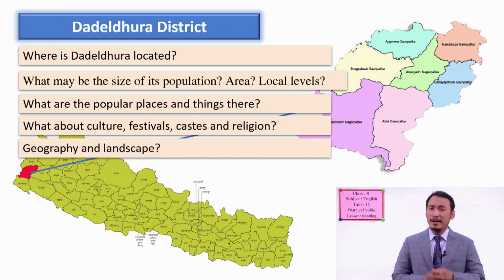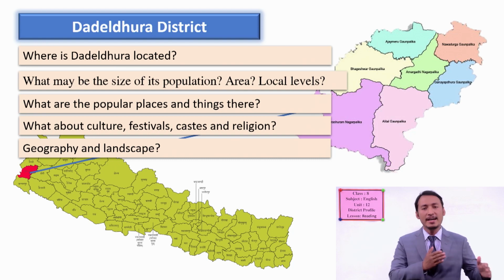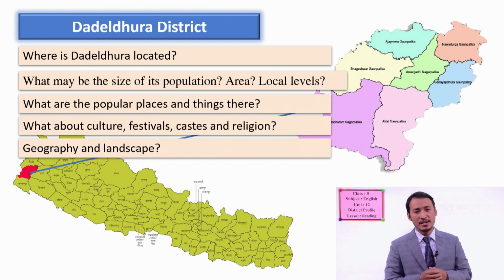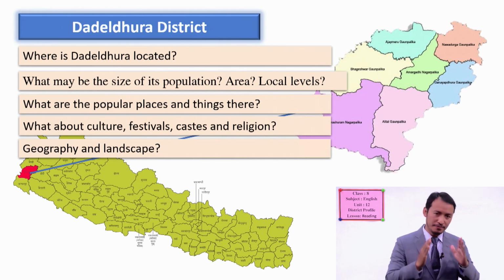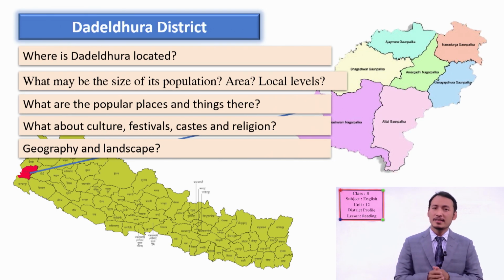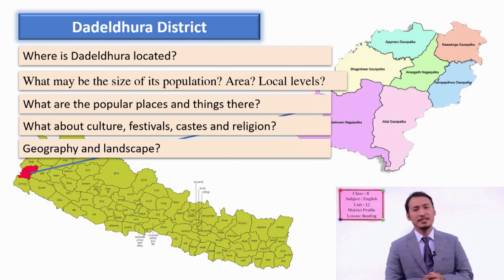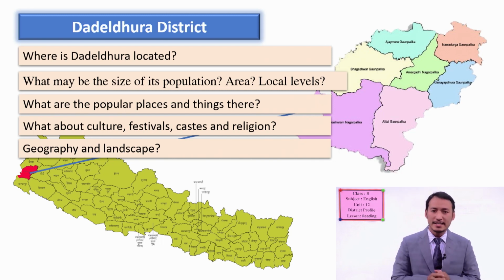And another thing is to find out the geography. Is it a plain area? Is it hilly or mountainous? We will see that as well. And landscape. Landscape means the overall vision, the physical structure of this locality. Okay, students? So we will see this information while we go through the text.